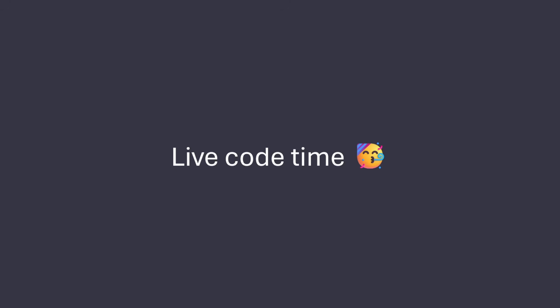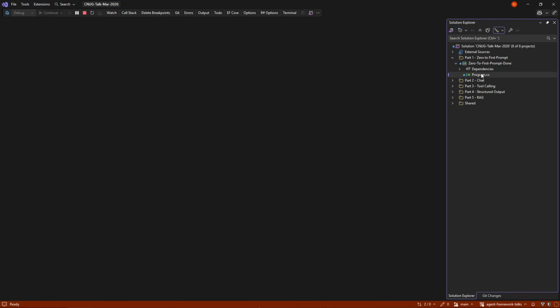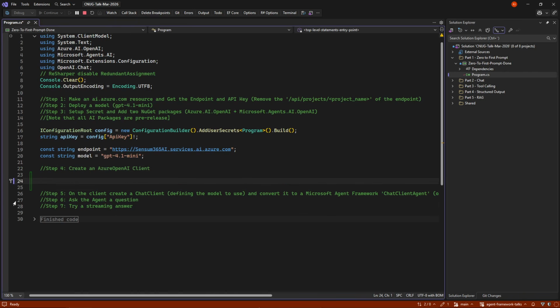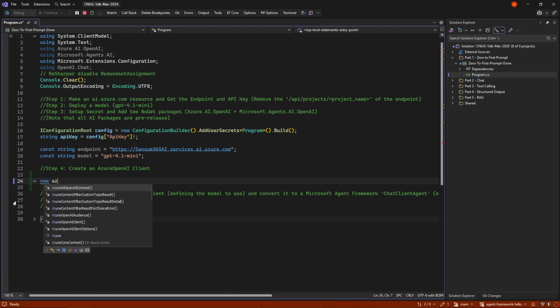So let's jump into some code. So I have what we just saw here, and I need to do, beyond the 3 steps we already did, a few more things. So first I need to make an Azure OpenAI client. So I can simply new one of those up.